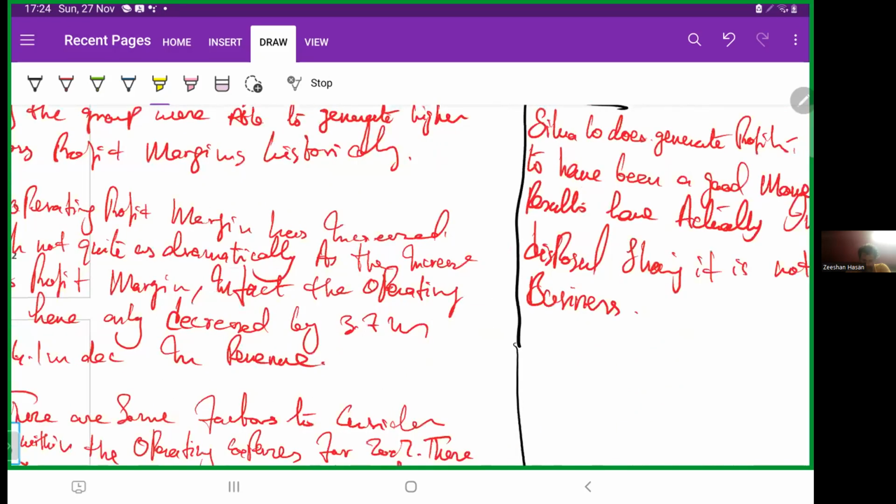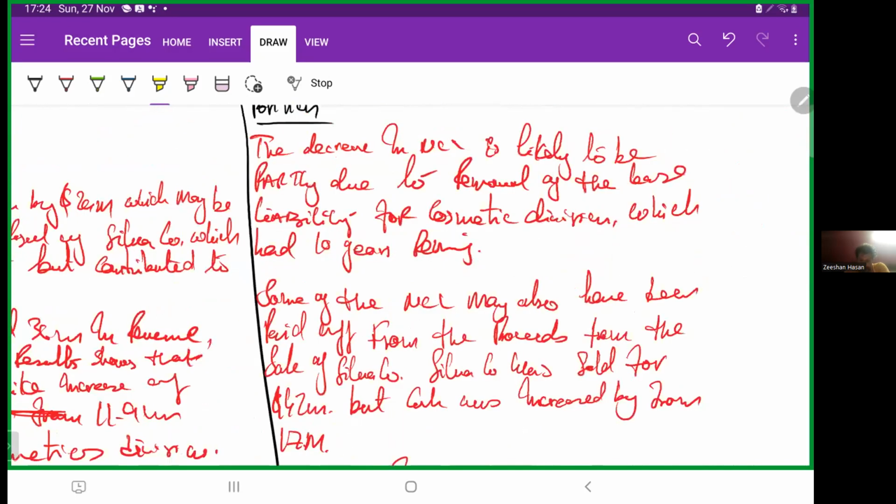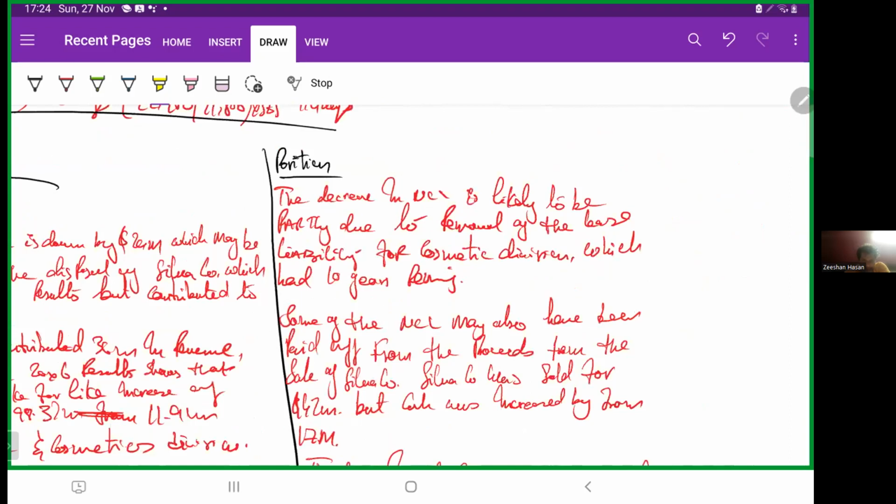What's the current position? The decrease in non-current liability is likely to be partly due to removal of the lease liability of the cosmetics division, which had 10 years remaining. Some of the non-current liability may also have been paid off from the proceeds from the sale of Silver Company.